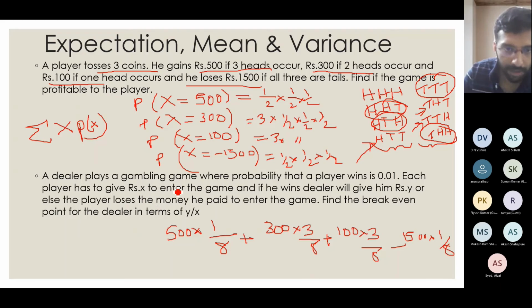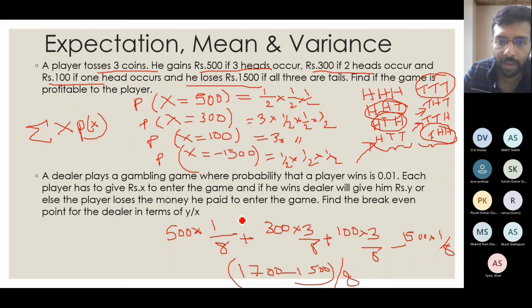So if you add this much, you will get something like 1700 minus 1500, that is 200 by 8 you will get. So that will be equal to 25. So this is what you will get. You can do the calculation on your own and see.